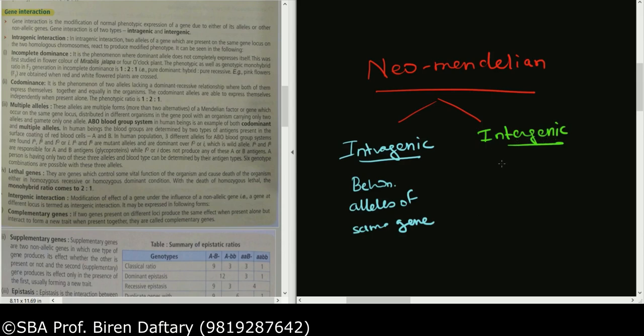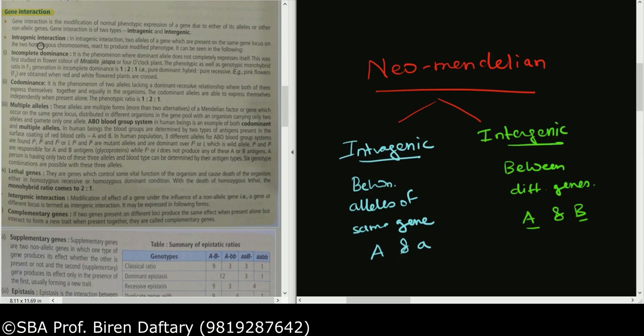whereas intergenic inheritance is basically interaction between different genes. Example over here: suppose capital A and capital B are two different genes, interaction between them is called intergenic, whereas interaction between, say, capital A and small a, which are alleles of the same gene A, is called intragenic. So in very simple words, intragenic is between alleles of the same gene, intergenic is between alleles of different genes.